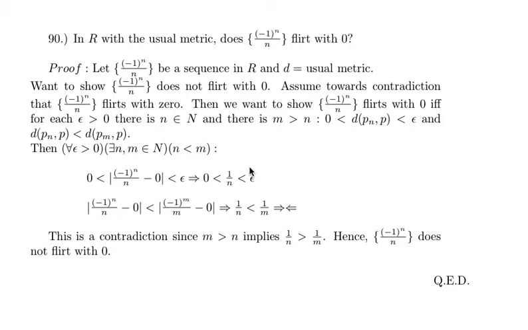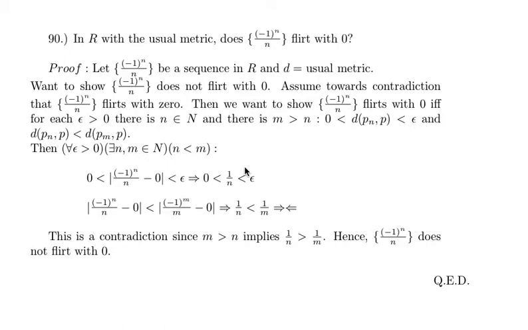So the proof goes as follows. We will let the sequence (-1)^n over n be a sequence in the real numbers, and our distance will be the usual metric. We want to show that the sequence (-1)^n over n does not flirt with 0. So we will assume, towards a contradiction, that the sequence (-1)^n over n flirts with 0.